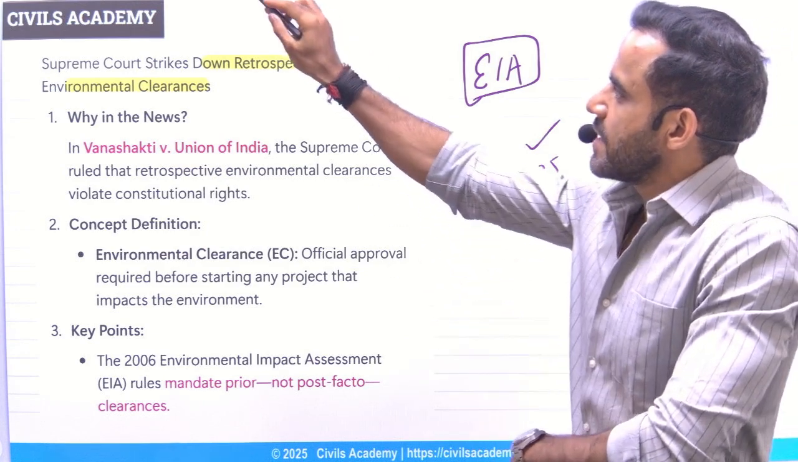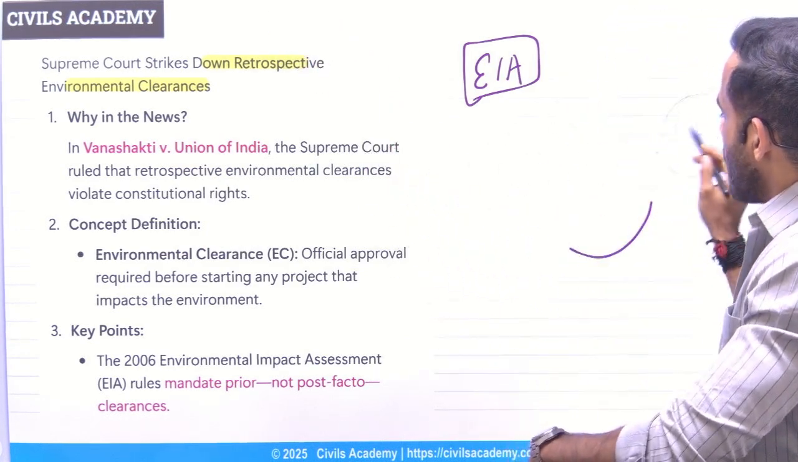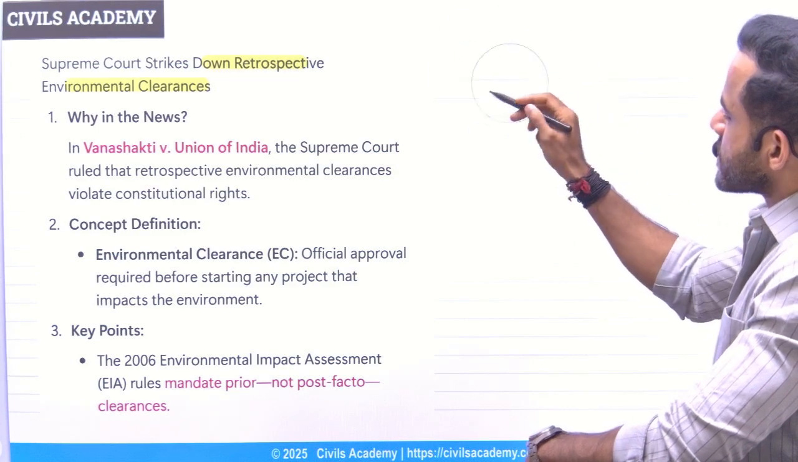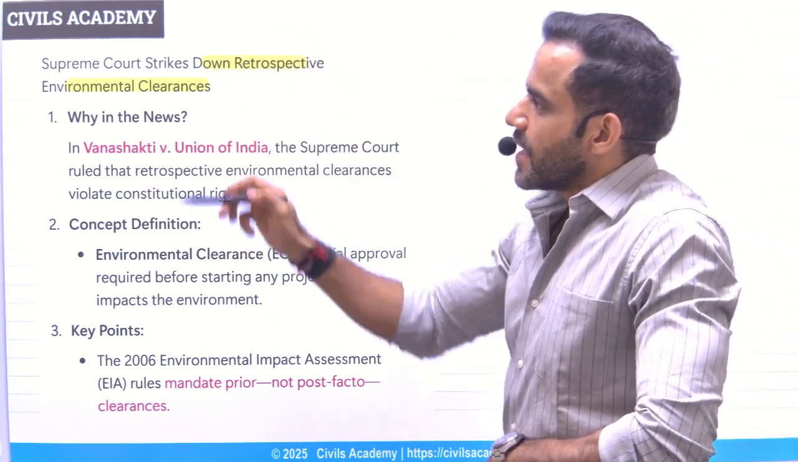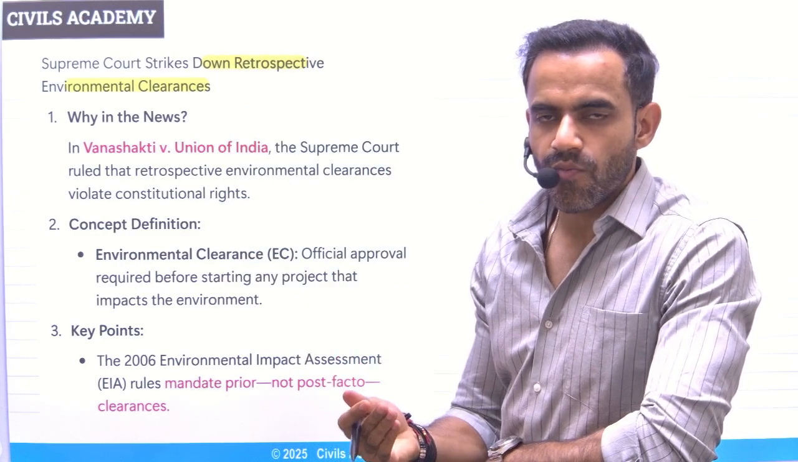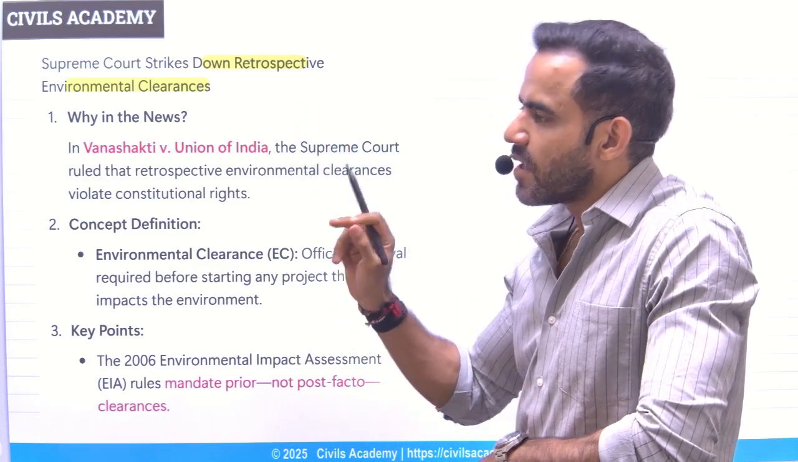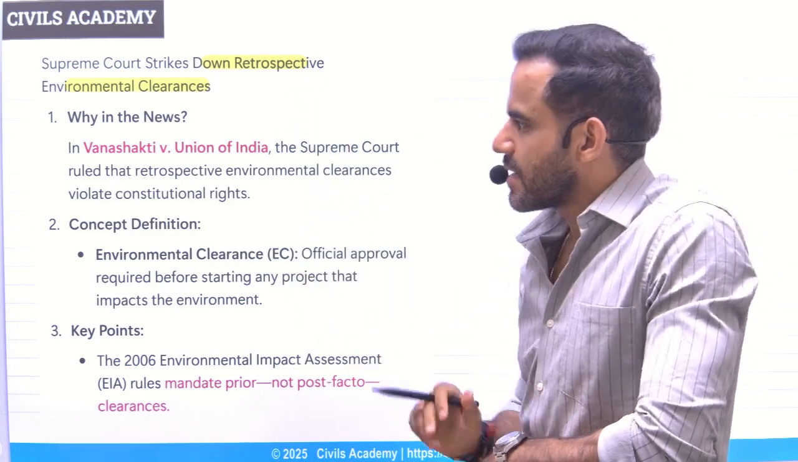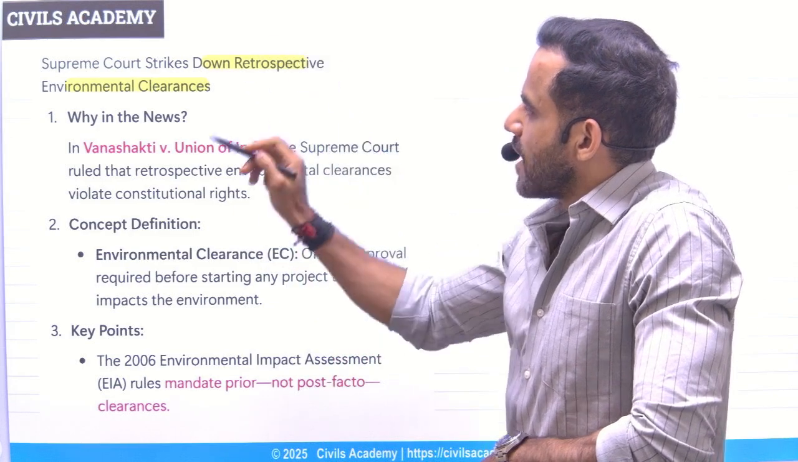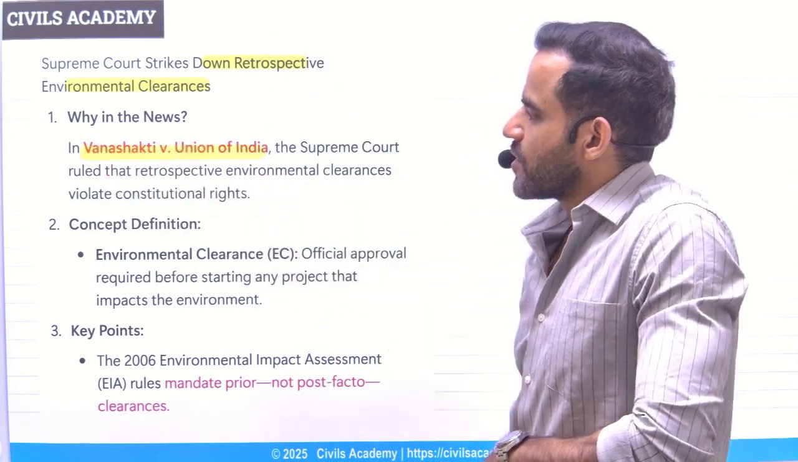Recently, Supreme Court said that this is wrong. Why it is wrong? Understand, environment impact assessment should have been done earlier. If it is harmful for environment, why to even allow it? So that's why the Supreme Court has struck down the retrospective environmental clearance. This was done in the One Shakti versus Union of India case.